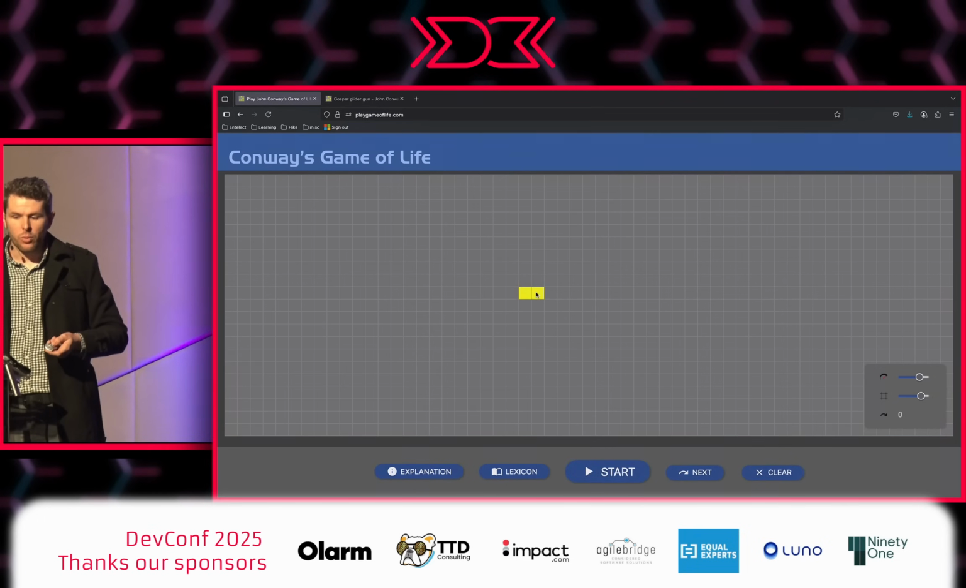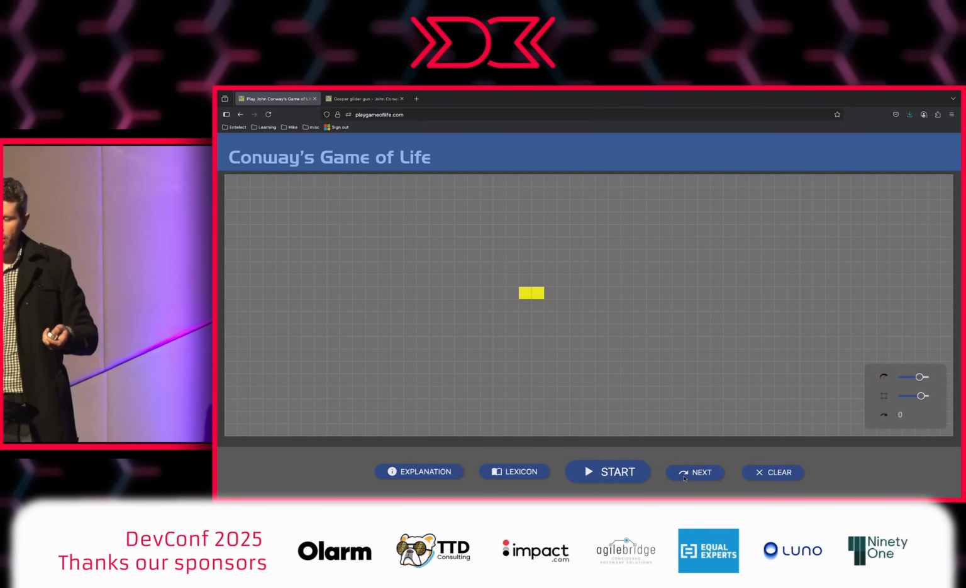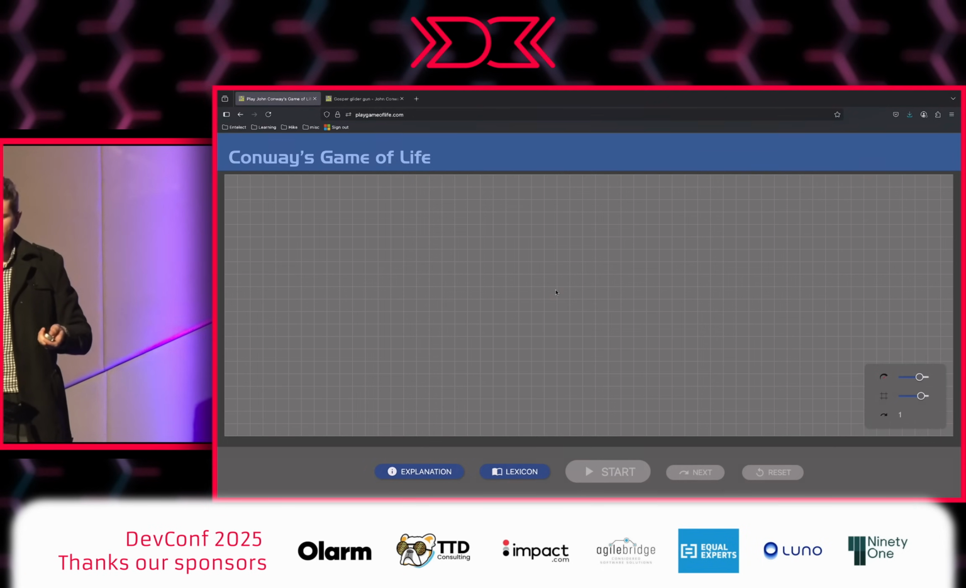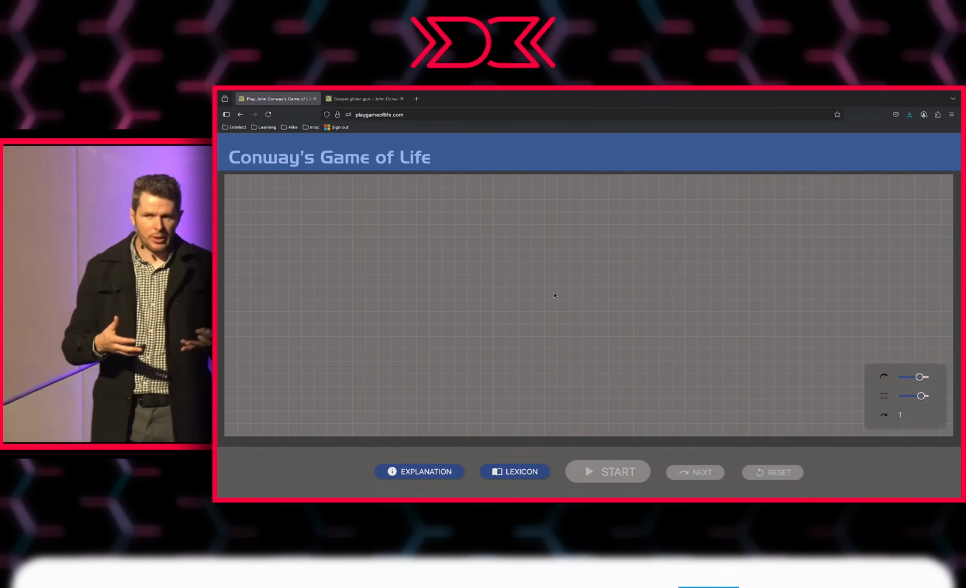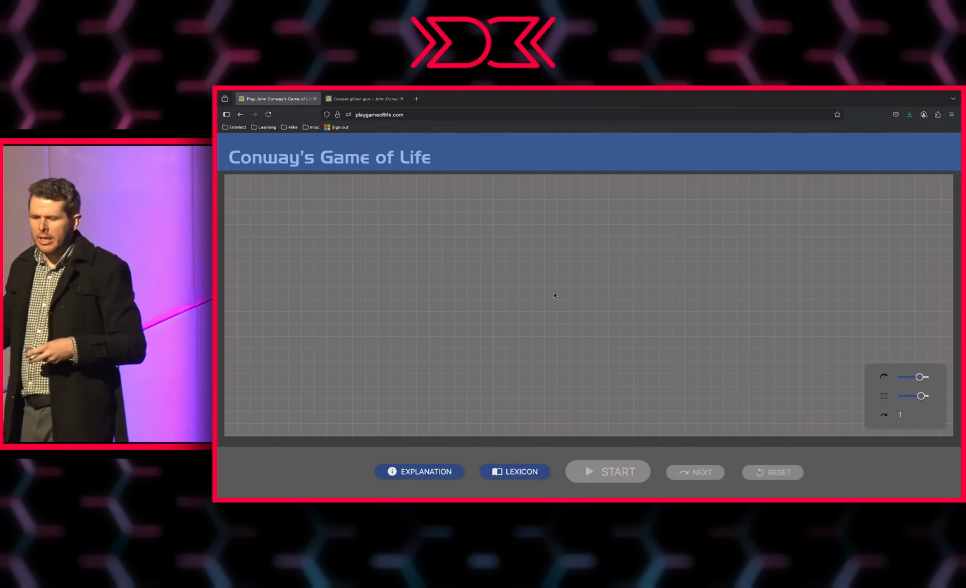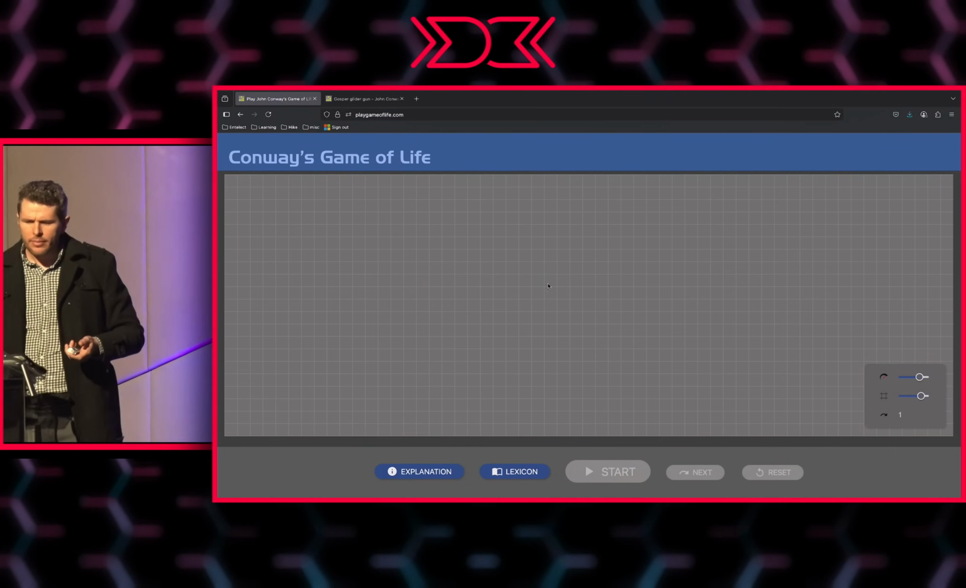If an organism has only got one neighbor, unfortunately, it dies. If it has 2 neighbors, I think it also dies. If it has got more than 4 neighbors, then it dies from overcrowding. So either if it's too lonely, it dies, or if it's too overcrowded, it dies, a little bit like us.